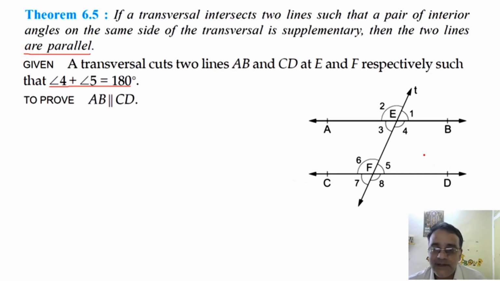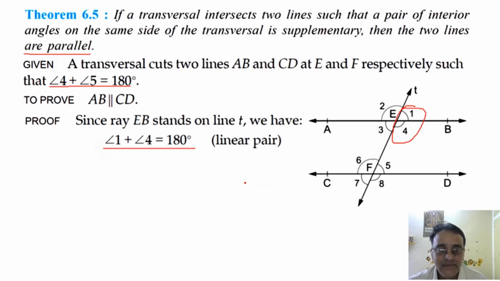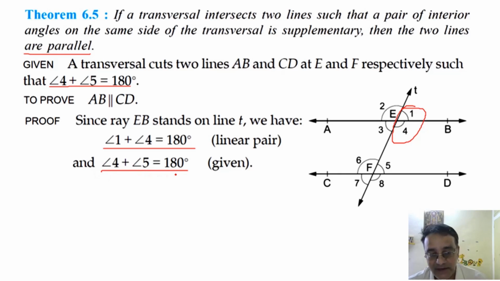Now we'll start with the given part. Angle 4 plus angle 5 is equal to 180 degrees, it is given. And what is the sum of these two angles? 180 degrees, right? So angle 1 plus angle 4 is equal to 180 degrees. But it is given in the statement that angle 4 plus angle 5 is also equal to 180 degrees.